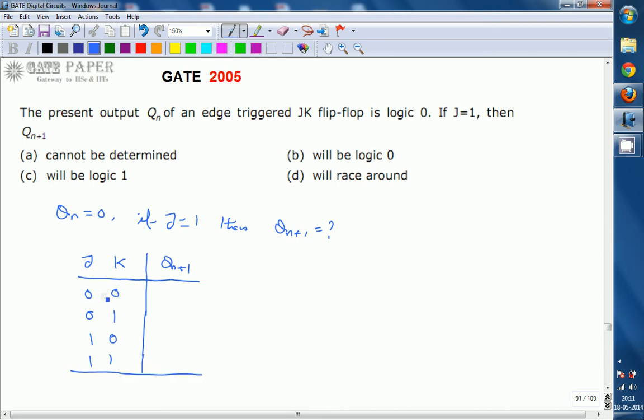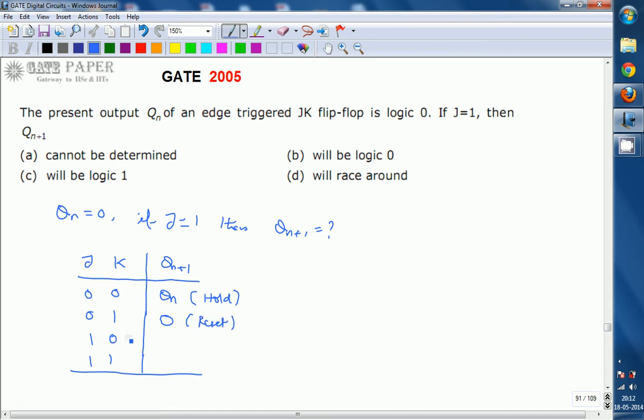Whenever J is equal to 0 and K is equal to 0, the next state is the same as the present state. This is called the hold state. Whenever J is equal to 0 and K is equal to 1, the next state is 0. It doesn't depend on the present state, so it is treated as the reset state.